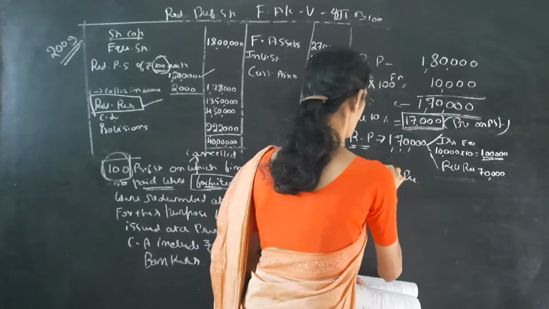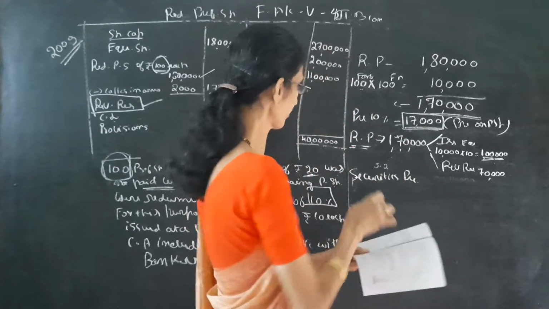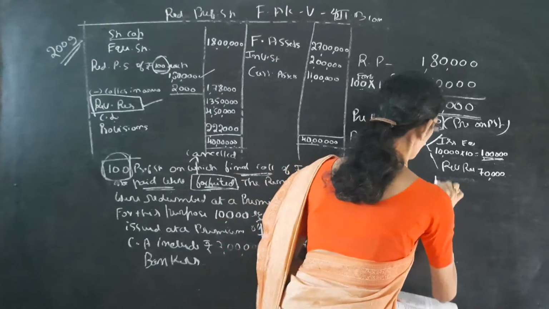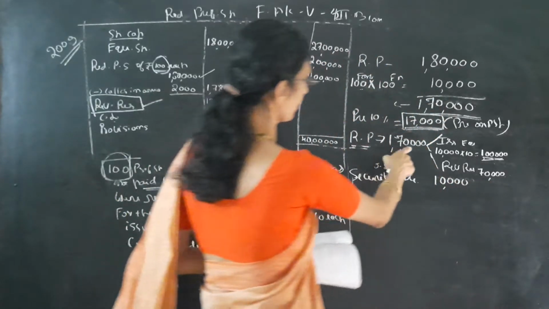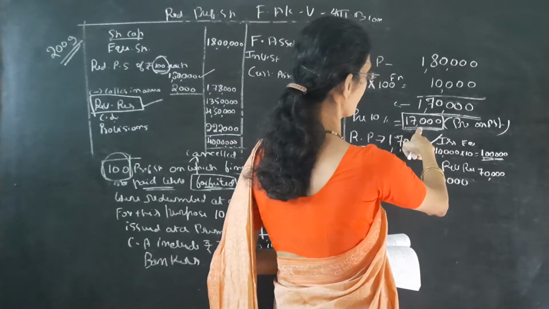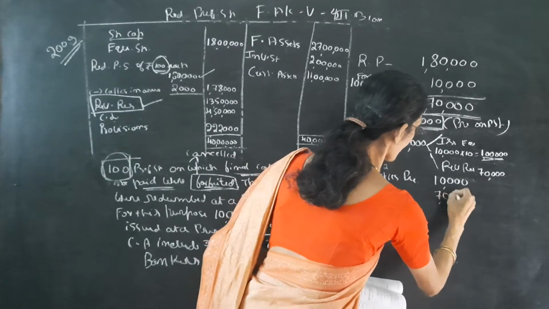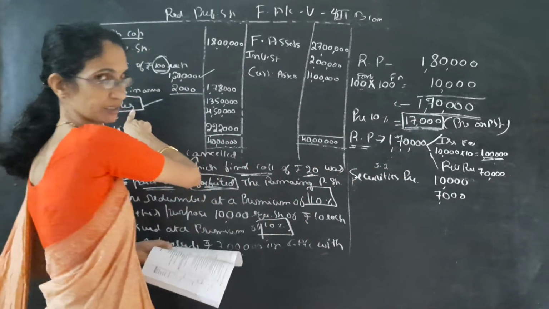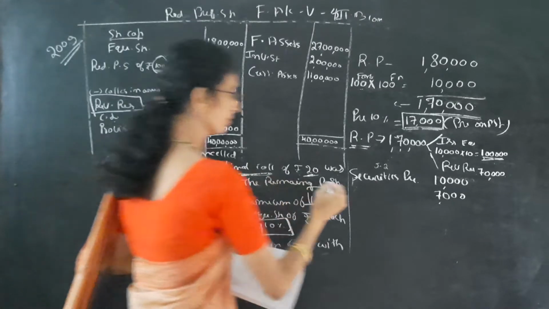So you can write in pencil, it is journal entry number 2. Here it is given how much, securities premium we can utilize 10,000. But we have to pay how much? Preference share premium is 17,000. So remaining 7,000 should be taken from the revenue reserve. Understood?